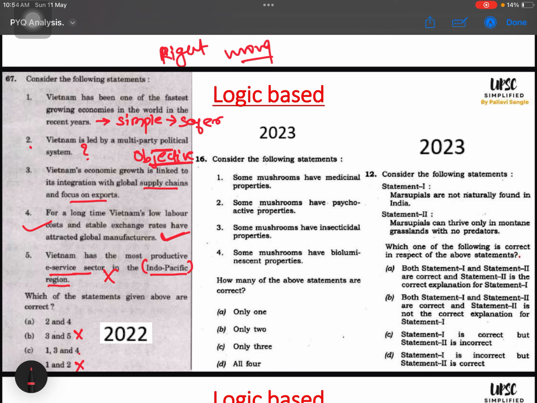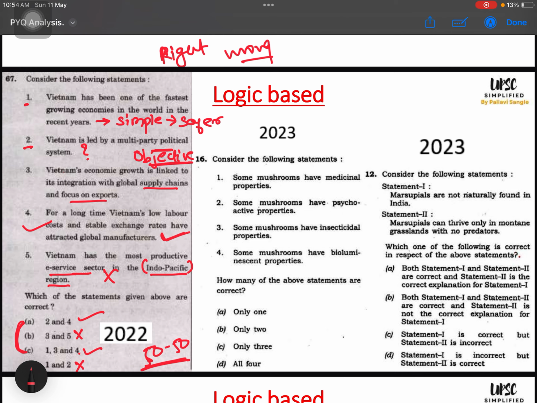But for one, this is an easygoing option. Vietnam has one of the fastest growing economies in the world in recent years. So given a choice, I don't know about this question, but given a choice between 1 and 2, because I have to attempt, I have already reduced it to 50-50. Now I have to logically think which is the correct option. So this 50-50 you should not leave. You should go ahead and attempt, because chances are 50% your question will go right. So rather than taking 2 as right, I am feeling 1 as right.